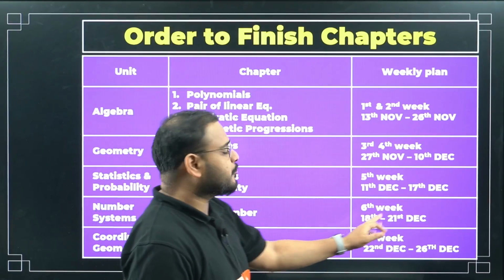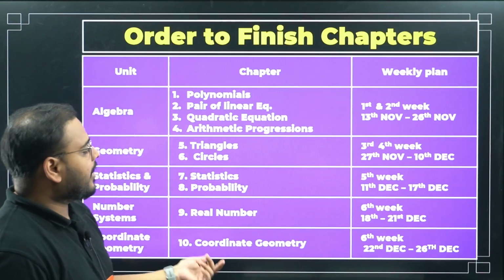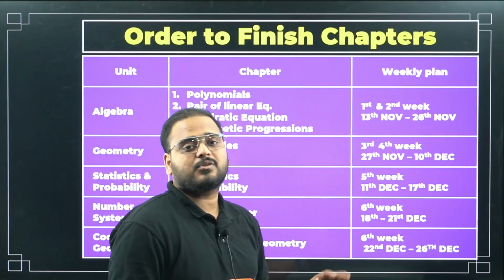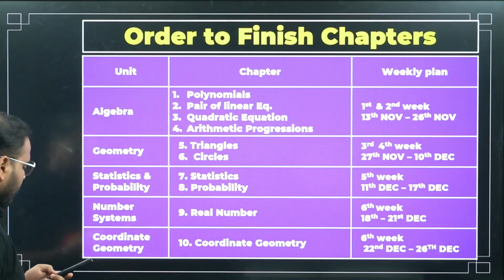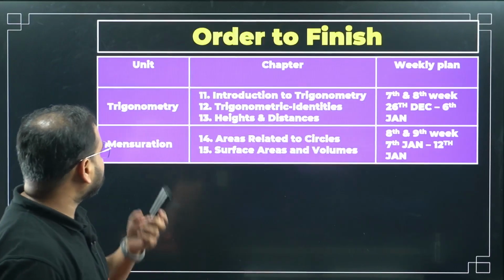So 18th to 21st December you can use to finish the real numbers. Moving on to coordinate geometry, again 3 to 4 days is enough to finish this chapter. So use that time to finish coordinate geometry in the 6th week only. Okay, moving on to the next set of chapters, trigonometry.